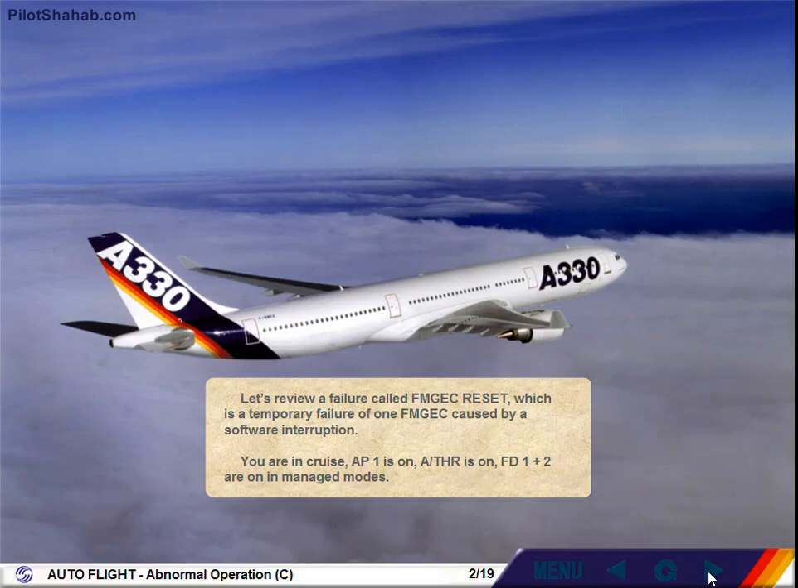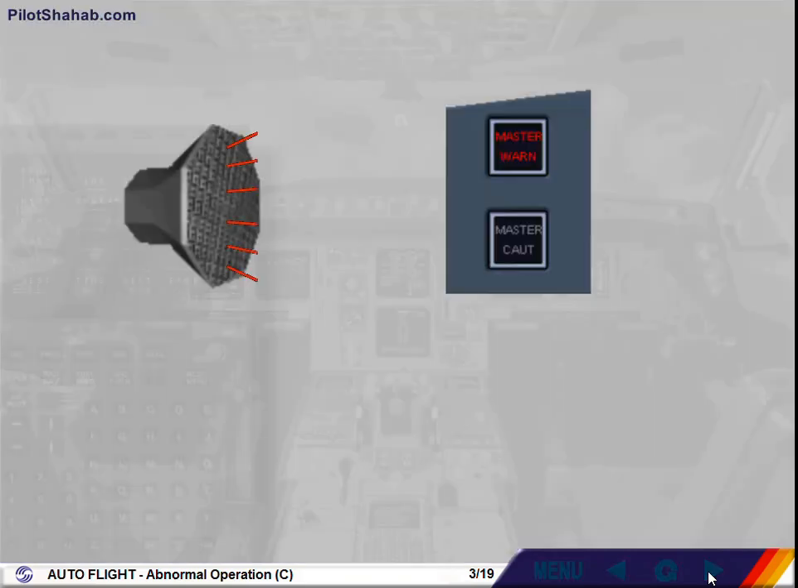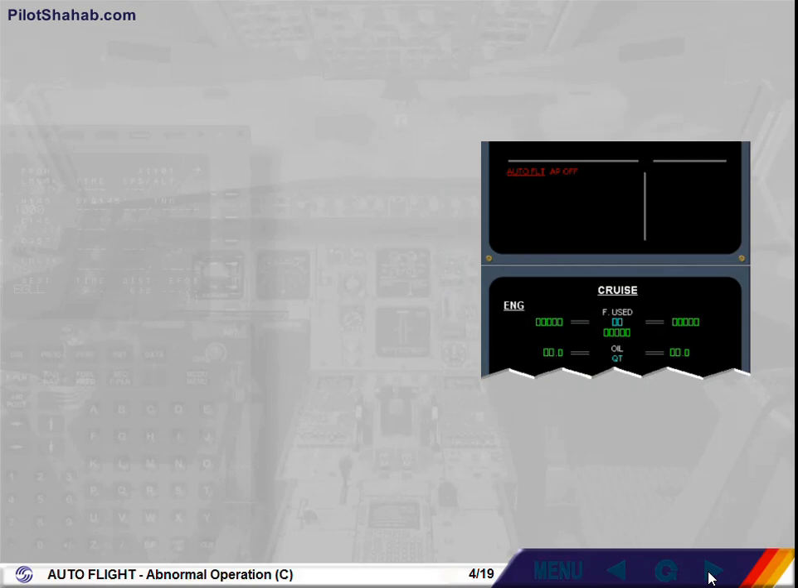Let's review a failure called FMGEC reset, which is a temporary failure of one FMGEC caused by a software interruption. You are in cruise. Autopilot 1 is on. Autothrust is on. Flight Director 1 plus 2 are on in managed modes. Read the title of the failure.